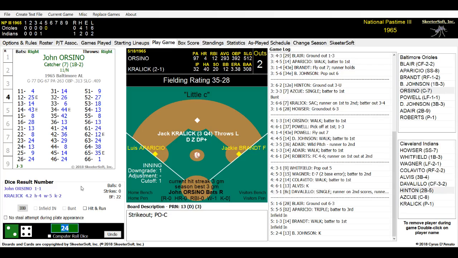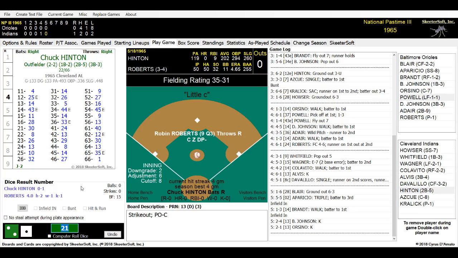John Orsino is 1 for 1. Base hit in the second. Walked in the fourth and then got picked off. Runs around first and third. Here is the pitch to Orsino. It is a 21. And Kralik strikes out Orsino to end the inning. Nice job by Jack Kralik. Gets 2 clutch strikeouts out there. And the Orioles strand runners on first and third in the 5th inning.